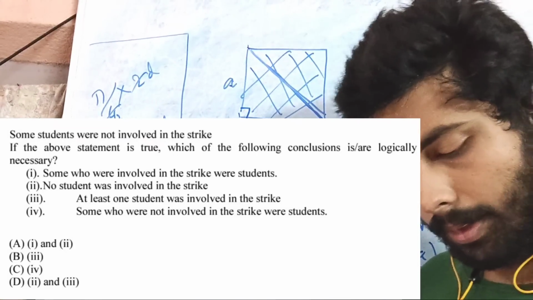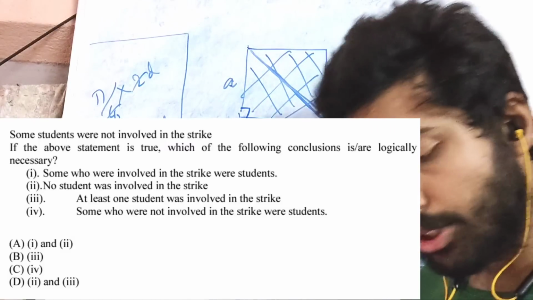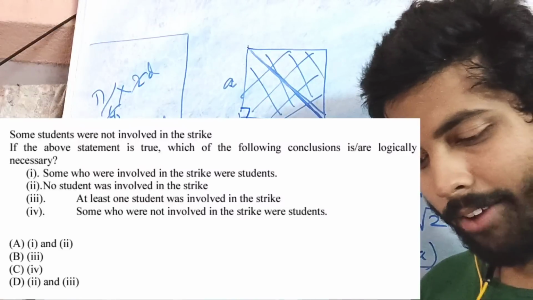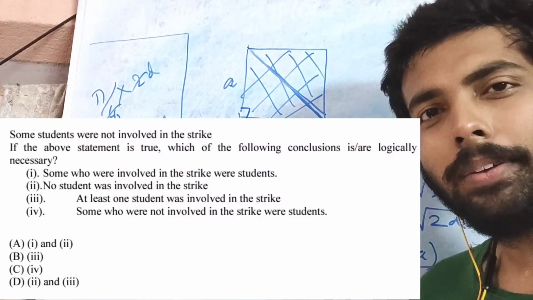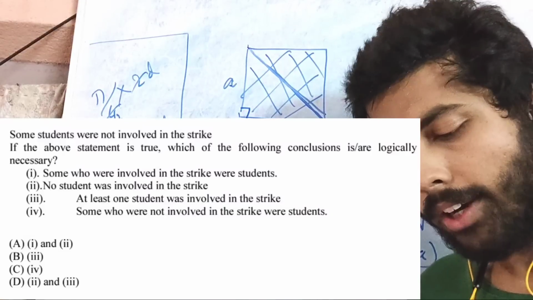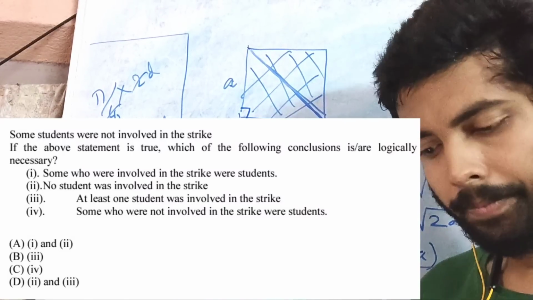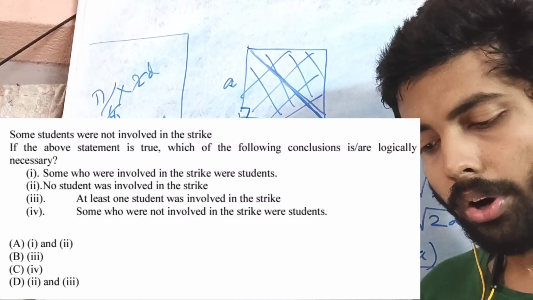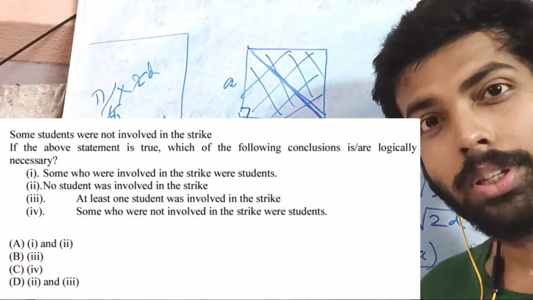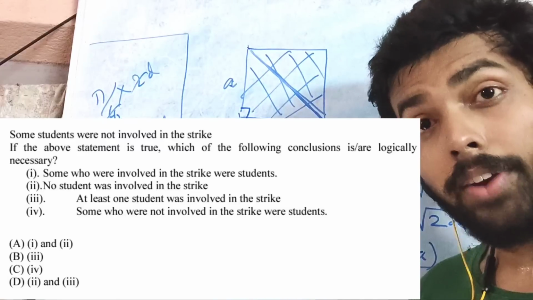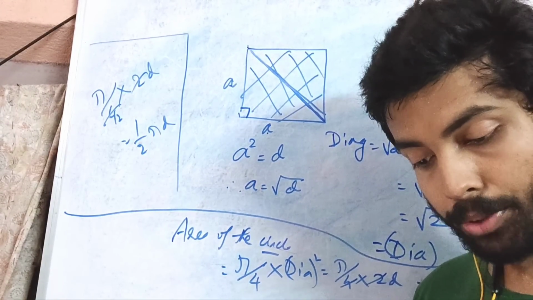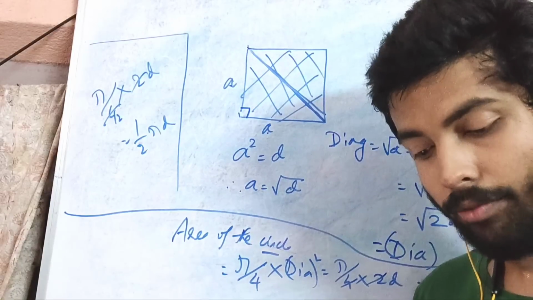So it could have been a possibility that 1 and 4, but the 4 is really definite. But that is actually mentioned in the question statement, that some who were not involved in the strike were students. Some students were not involved in the strike. That means some who were involved in the strike were students. It's also not directly mentioned. It can be inferred, but unfortunately there is no option out of A, B, C and D which includes both